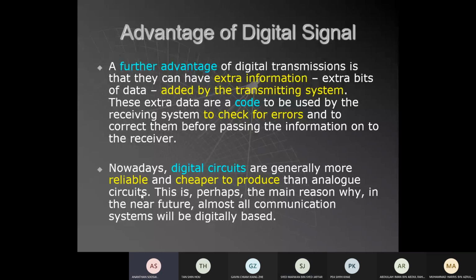Digital watch is cheaper, right? Analog is more expensive. The needle, the gears inside, more metals required, so it's expensive. Digital is cheaper, and it's reliable, not easily breaking or malfunctioning.